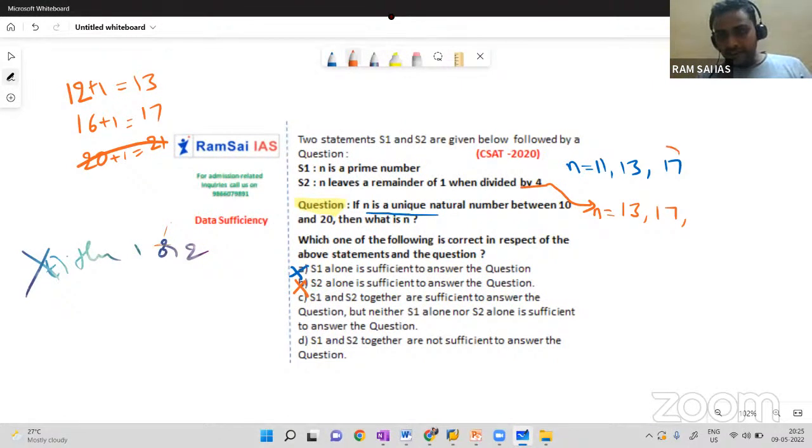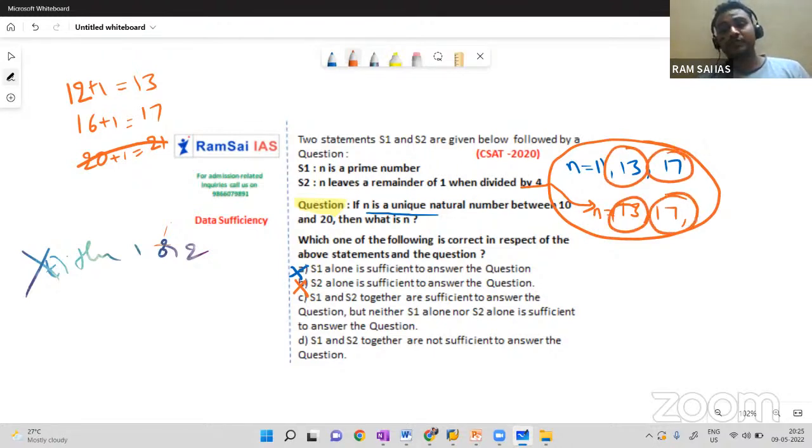Okay, let me combine first and second. Let me combine the 2. When I combine the 2, still 2 values are in common, 13 and 17. Even if you combine the 2, these 2 values, 13 and 17, satisfy both statements. So even if I combine the 2, I could not answer this. So we will go with option D. S1 and S2 together are not sufficient to answer this.